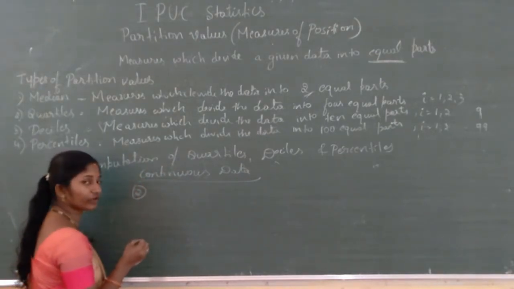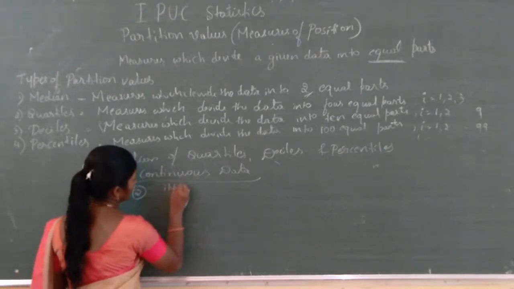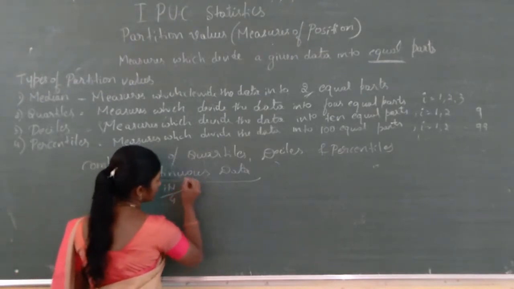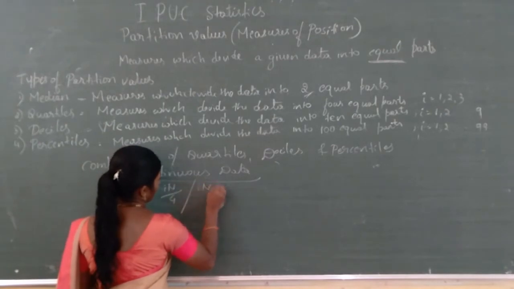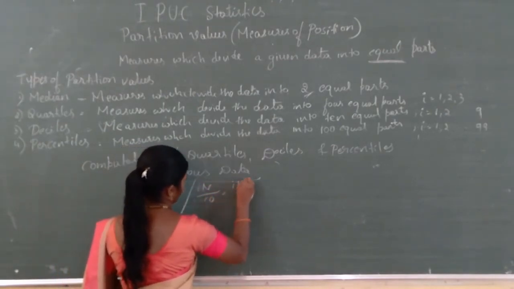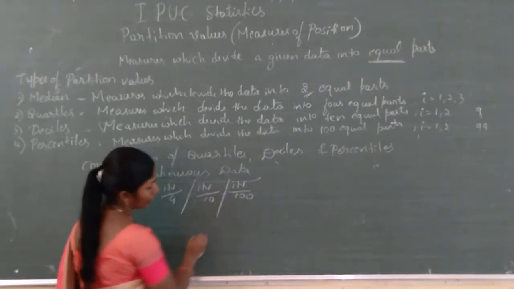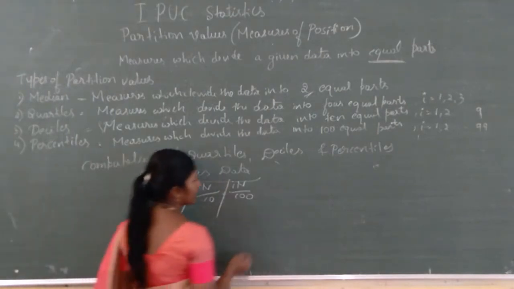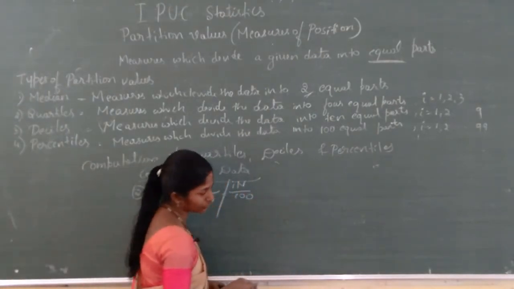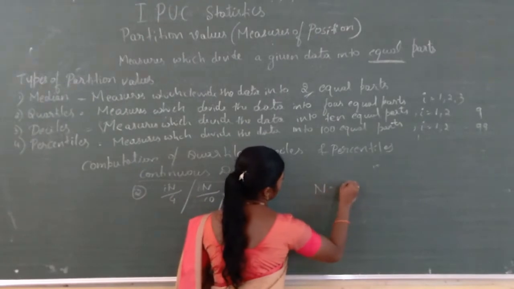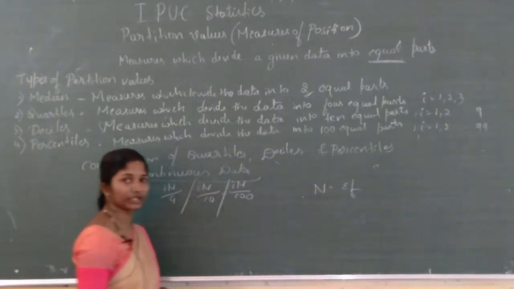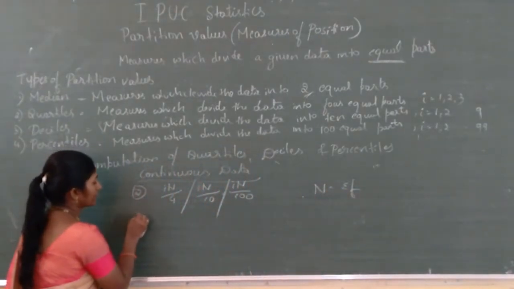What is the first step? You are going to find i into n by 4, or this one. Where n is the total frequency. This is the first step.